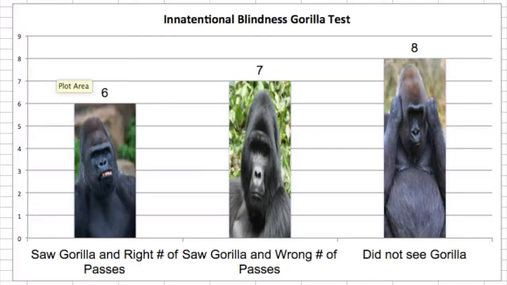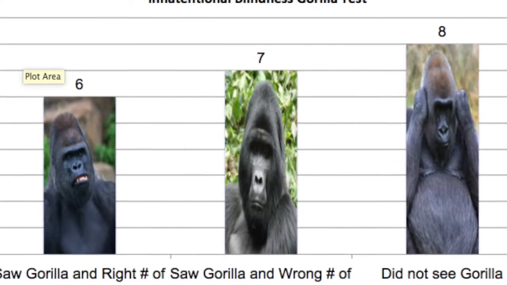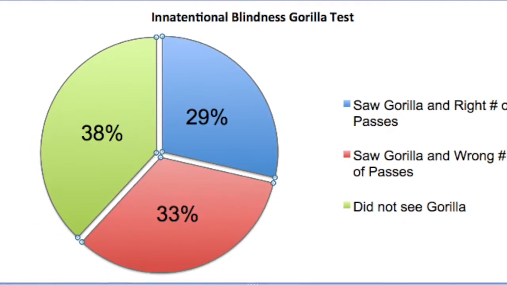This data table shows the results of this experiment. Out of the 21 people that were tested, 6 people saw the correct number of passes, 7 people saw the gorilla and the wrong number of passes, and 8 people did not see the gorilla. This equates to 62% of people being able to see the gorilla.